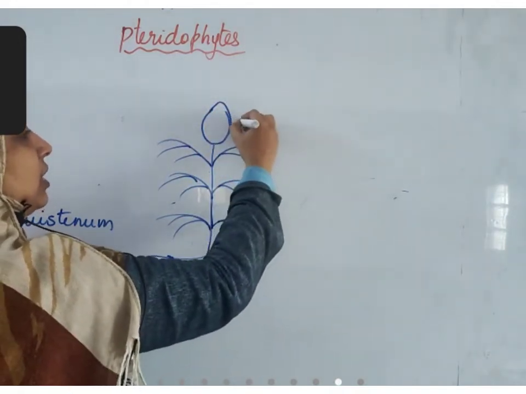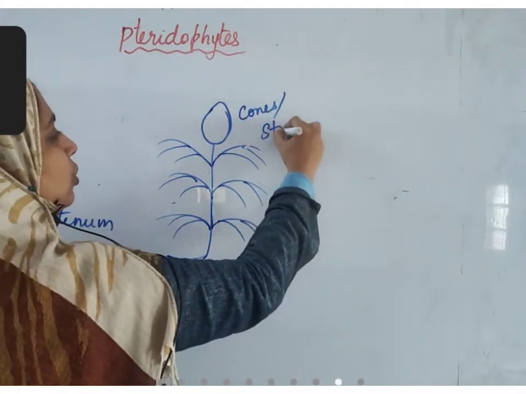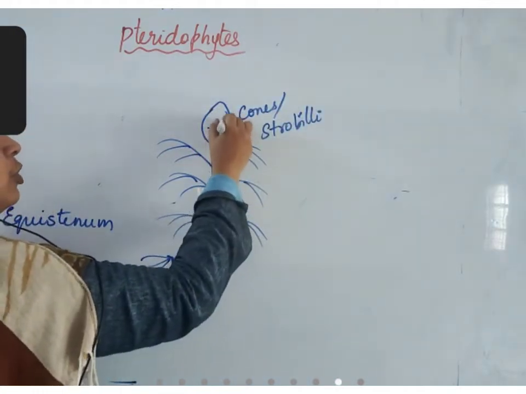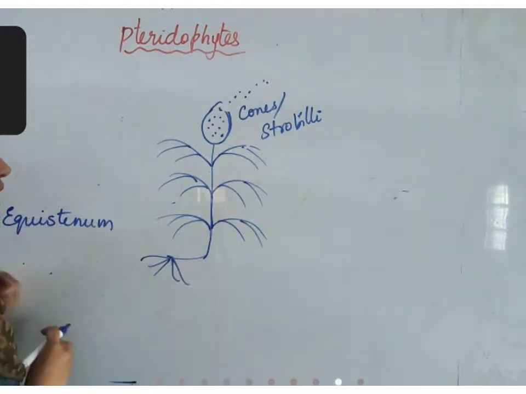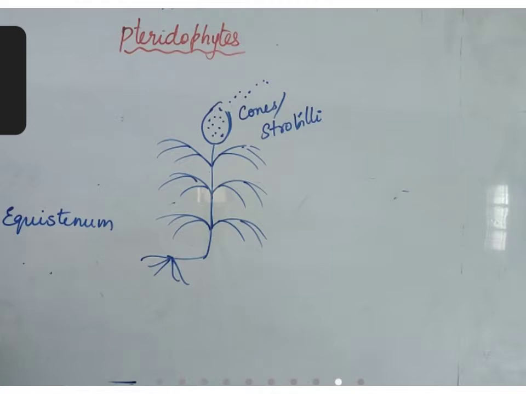That is why it is also called a cone. You can call it cone, you can call it strobili. Inside this, the spores are produced. When it bursts open, the spores are released and give rise to new gametophytes. But all the plants do not produce like this.